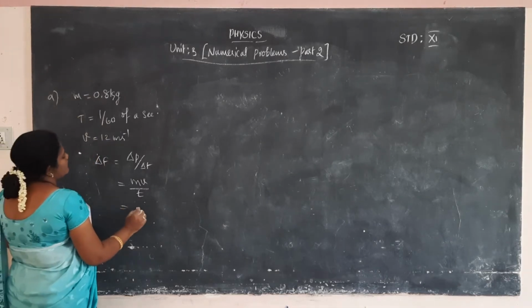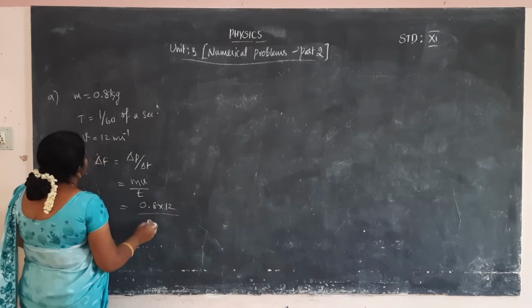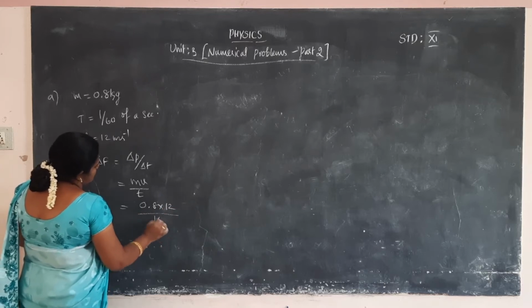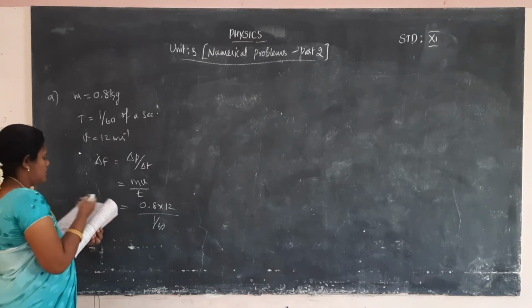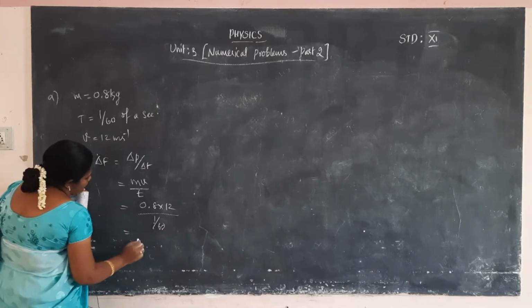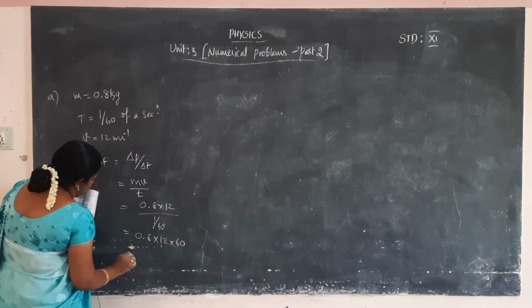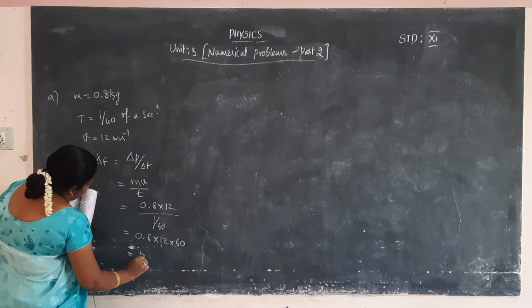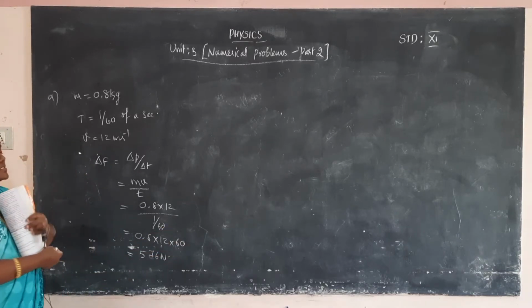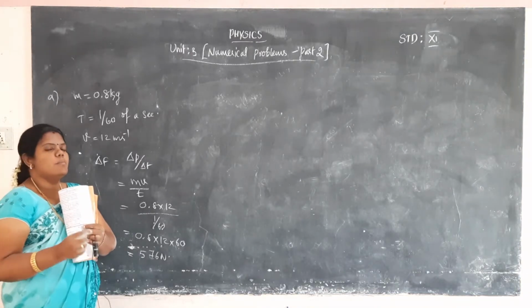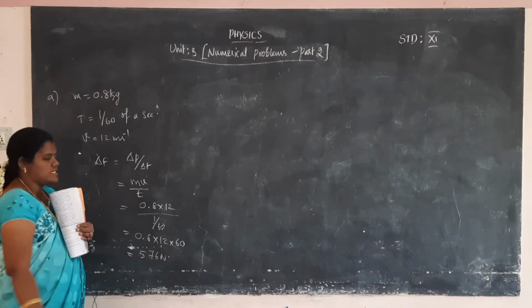What is the mass value? That is 0.8, and velocity is 12, by time 1/60. So 0.8 into 12 into 60, since 60 goes to the numerator. That is 0.8 into 12 into 60, which is 576 Newton. So this is the force applied by a person kicking a football. The force amount is 576 Newton.